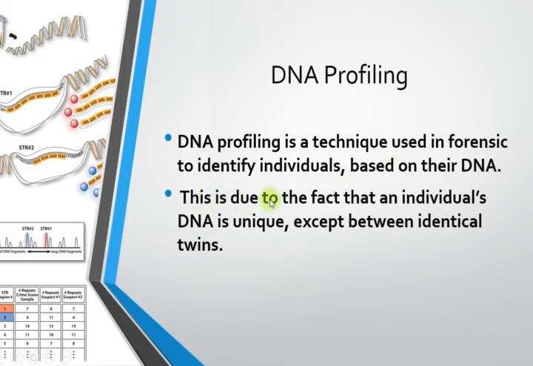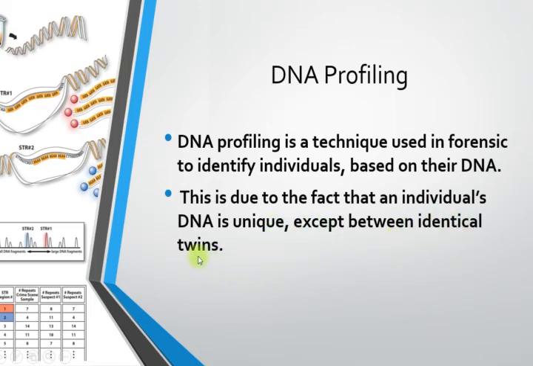This is due to the fact that an individual's DNA is unique. Every individual in this world has different DNA, except between identical twins.